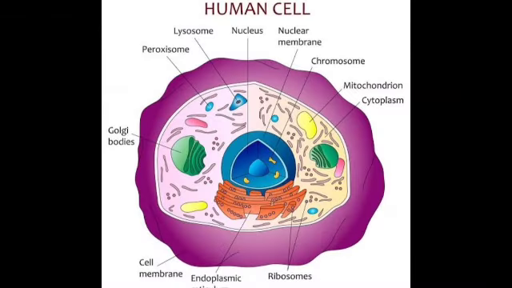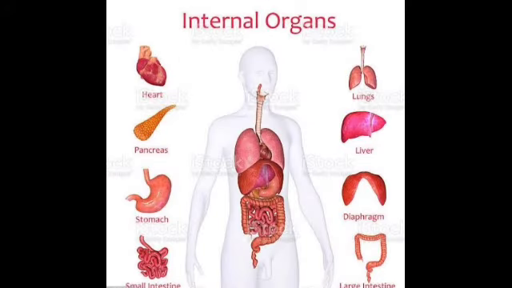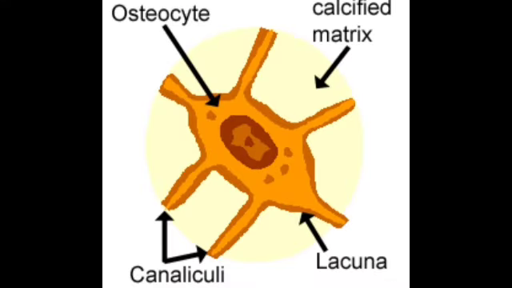The basic unit in all living things is a cell. Group of cells with similar characteristics is a tissue. Collection of tissues that perform a particular function is an organ, and collection of organs and tissues that carry out an important task is a system. Believe it or not, bones are living organs that contain cells. If you break a bone, cells called osteoblasts will build up new bone and repair the fracture.